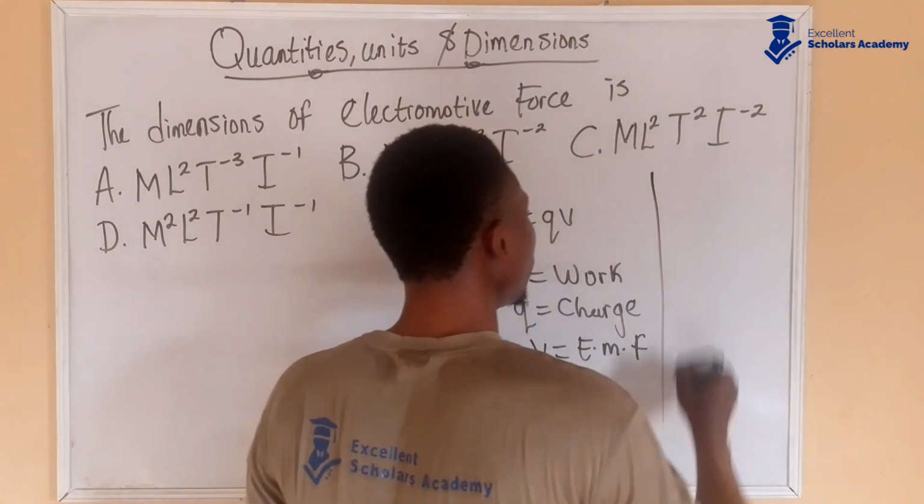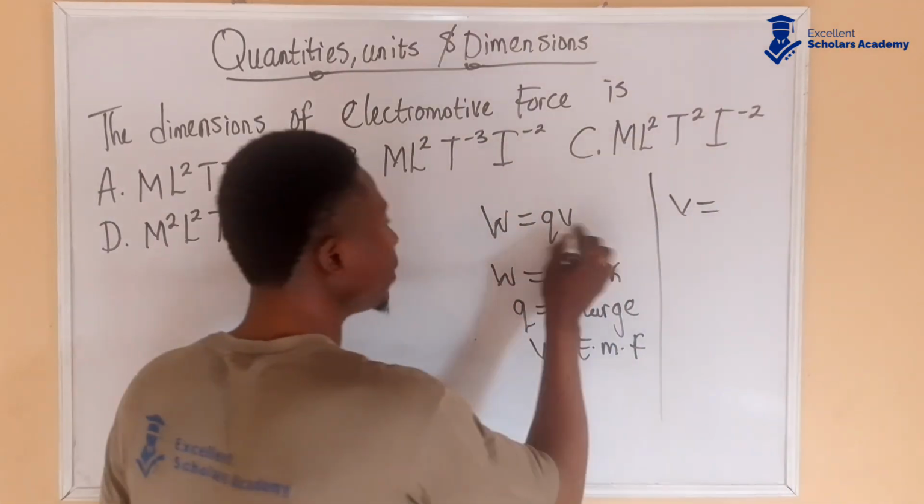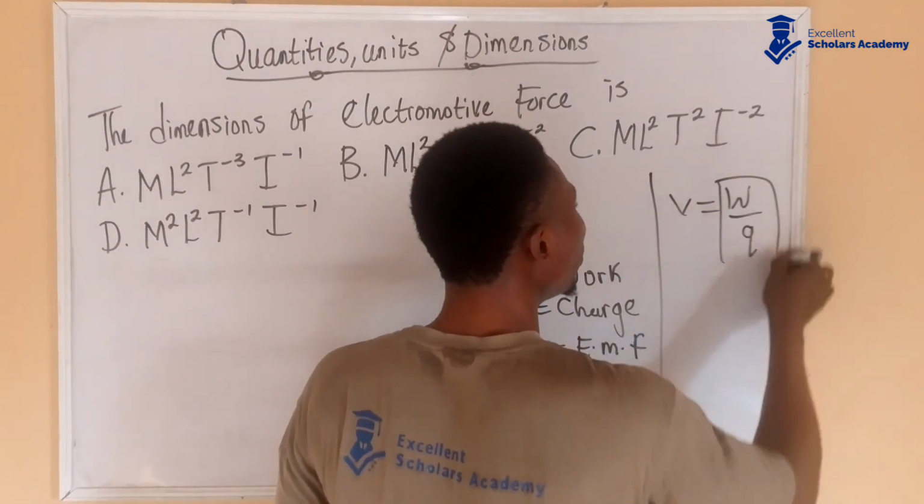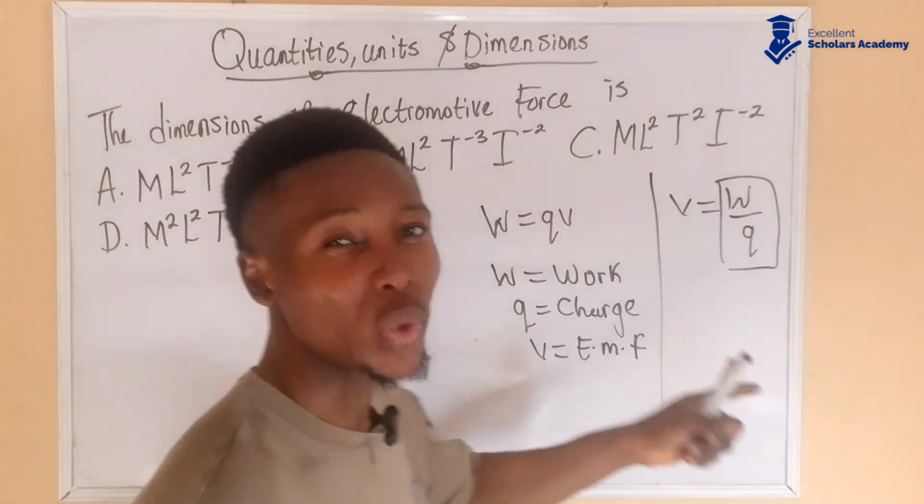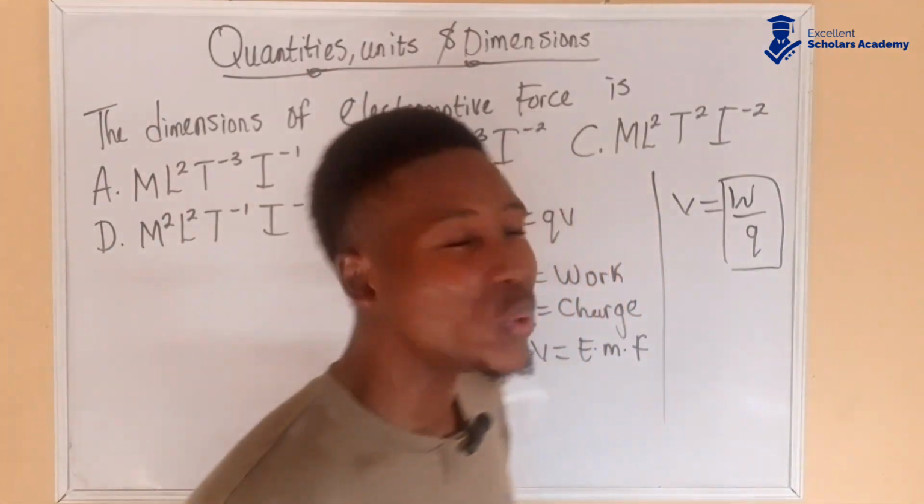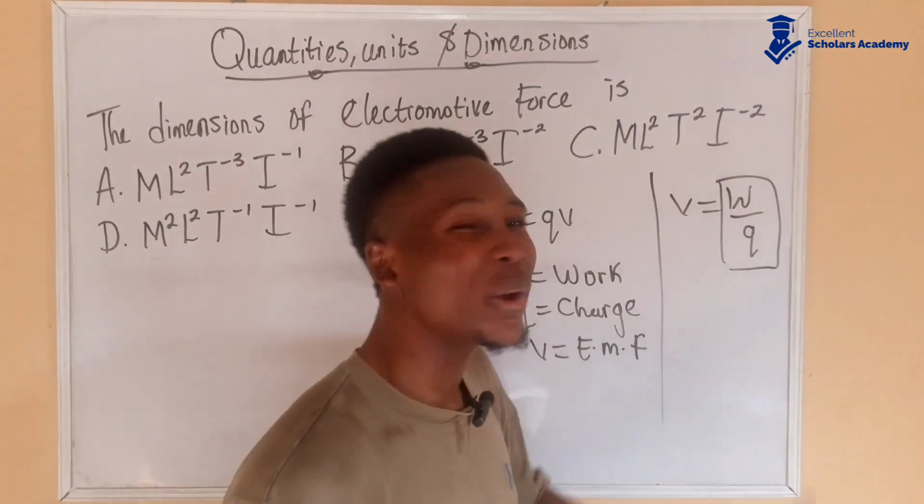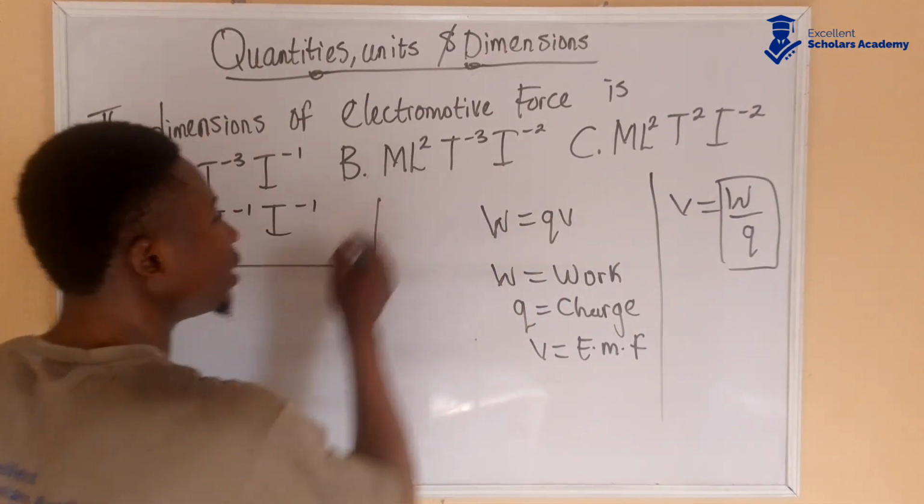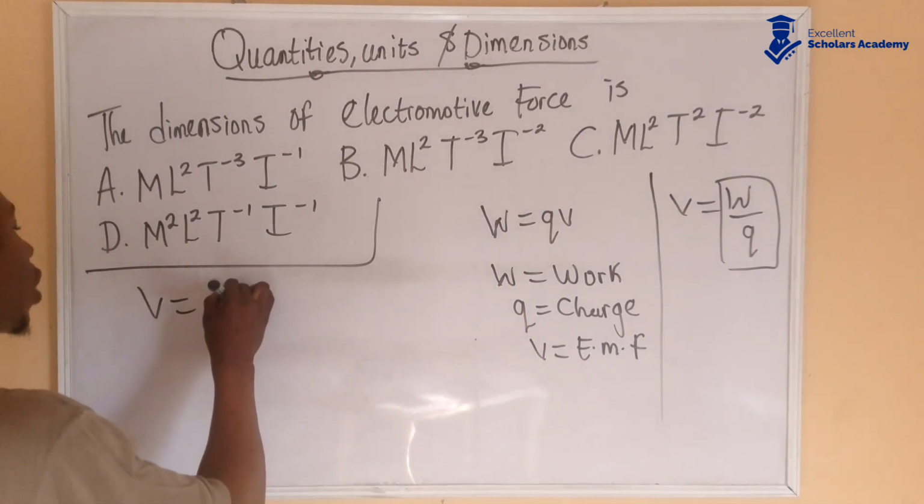Now let's make V the subject of the formula from here. You are going to have, divide both sides by Q, V equals W over Q. So it's from this that we can first get the unit for this, then we can easily find the dimension. Now V is equal to work done over charge.